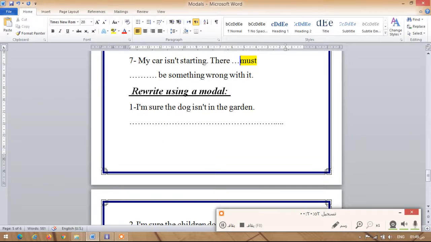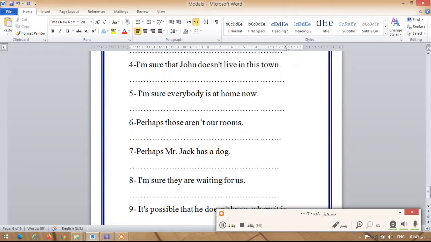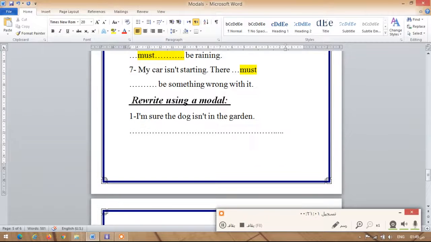And then rewrite using a modal. This is the last question that we're gonna answer. Okay, number one, I'm sure that the dog isn't in the garden.